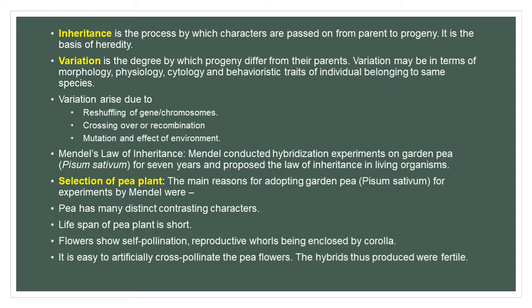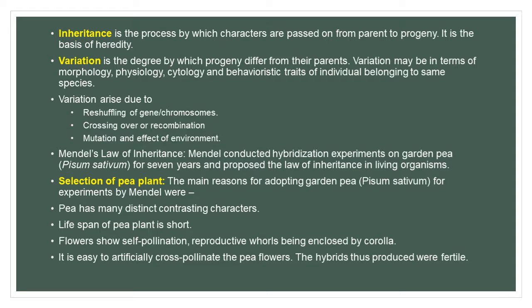Morphology is the outer appearance. Physiology is the different kinds of systems, the organ system regulation. Cytology is the study of the cell, and behavioral traits of an individual are based on the environmental conditions belonging to the same species. Variation can arise by the reshuffling of genes, due to crossing over or recombination, or by mutation.